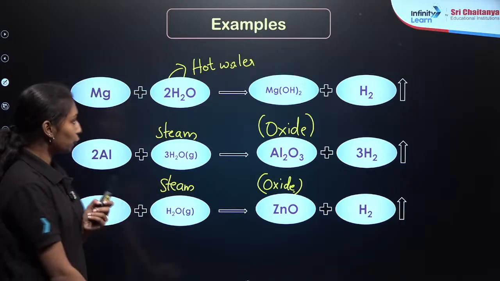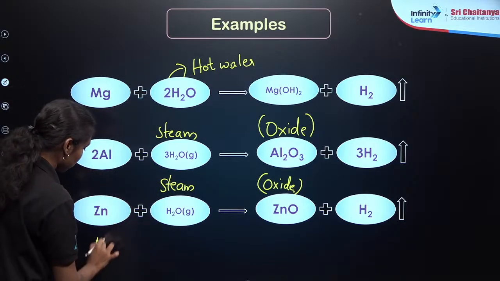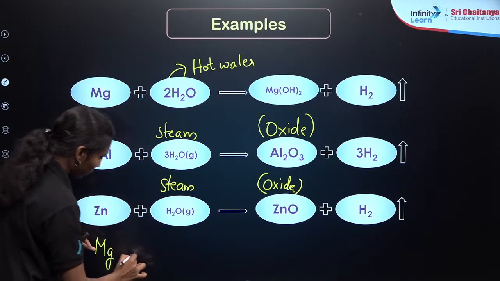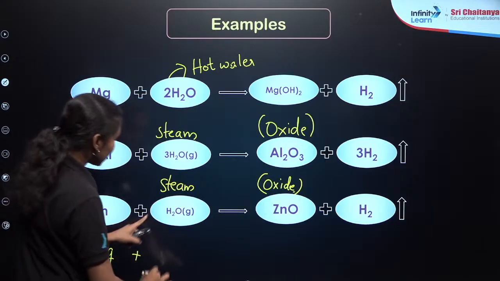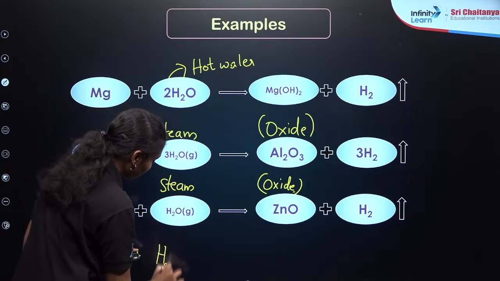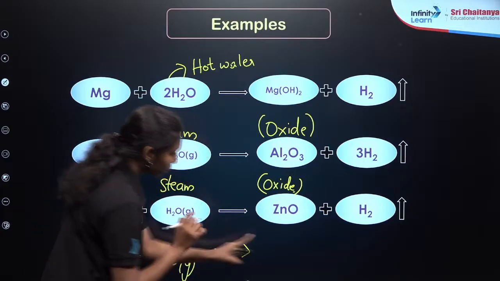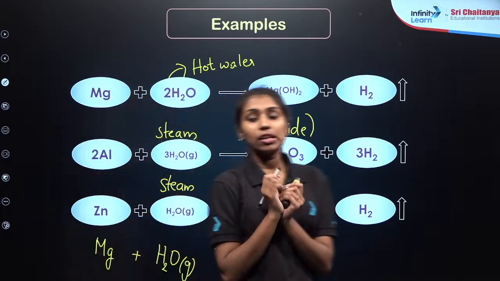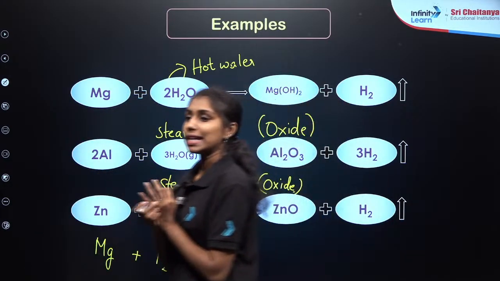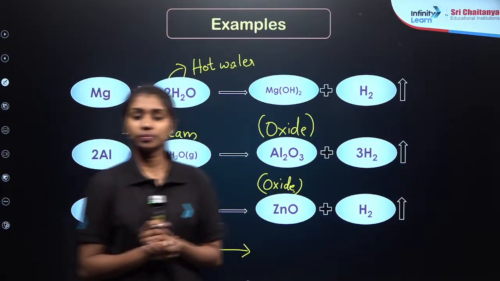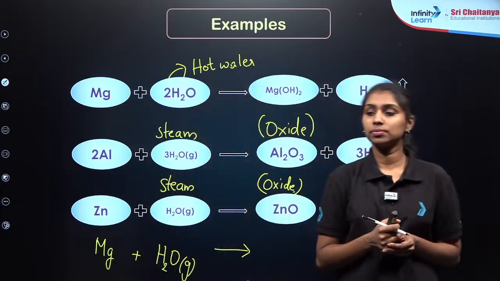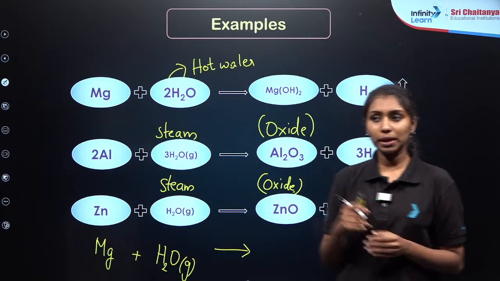Then I have a question for you. Another possibility: if I take magnesium and react it with steam, H2 gas, what will be the product you are expecting here? Whether it is an oxide or hydroxide. Please give me the answer. I hope my question is clear.